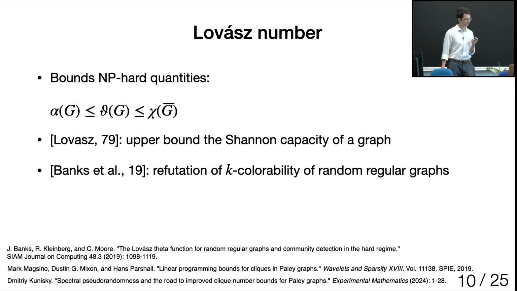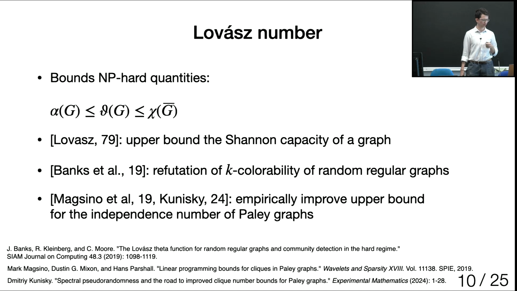Banks, Kleinberg, and Moore used it to study k-colorability of random graphs. Also, Magsino, Mixon, and Parshall used it to upper bound the independence number of the Paley graph, which I mentioned before. In general, the Lovasz number is the first step in the sum of squares hierarchy. Because of this, it's very well studied.